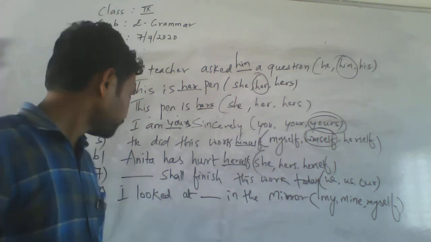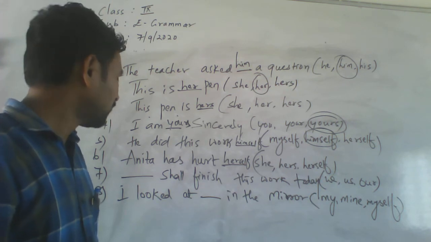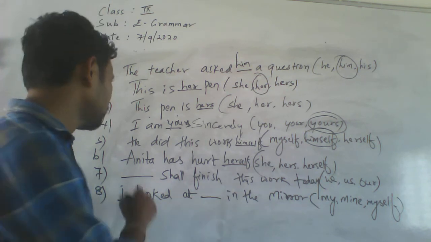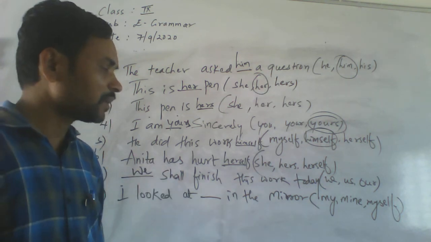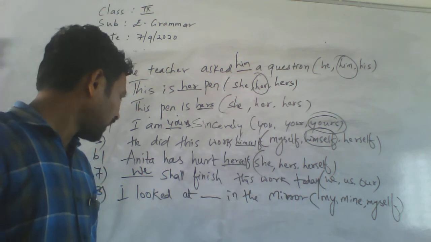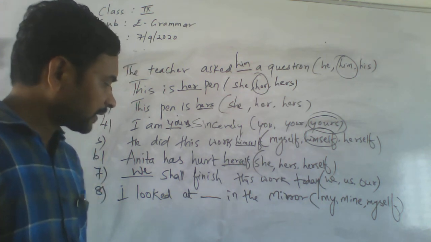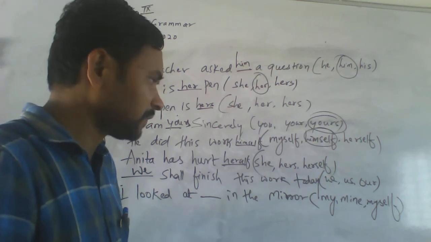Then, dash shall finish this work: we, us, our. What do you have to write? We shall finish this work today. Is it understood? Then, I looked at dash in the mirror: my, mine, myself.